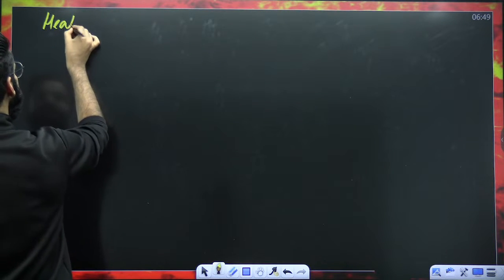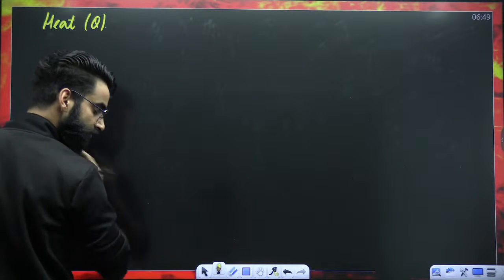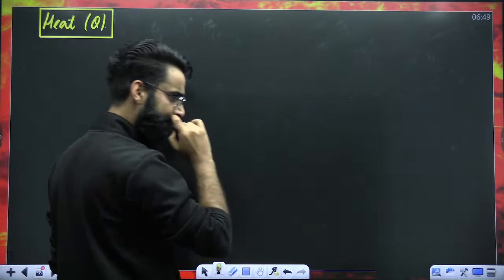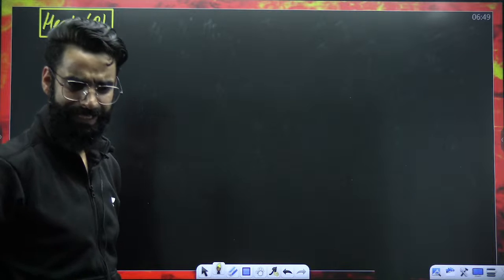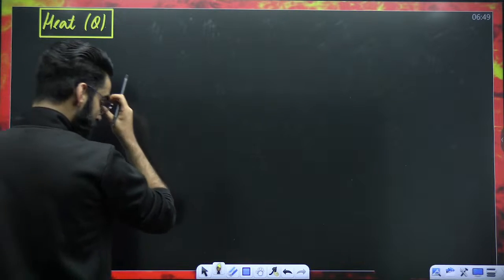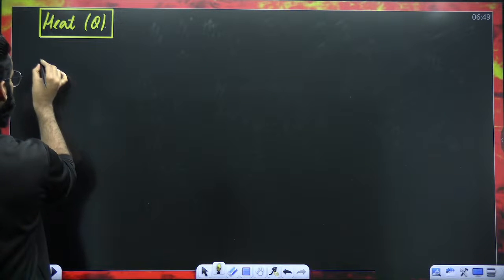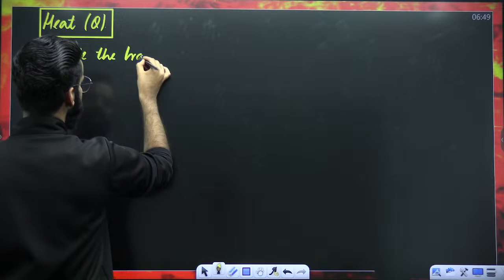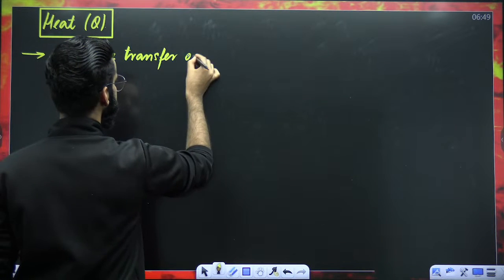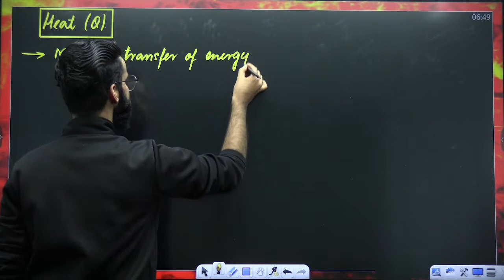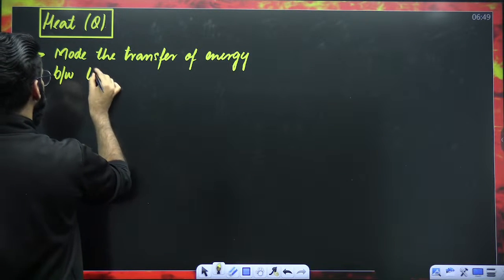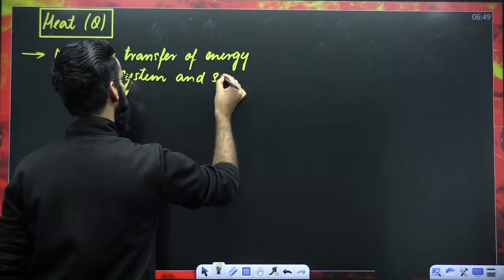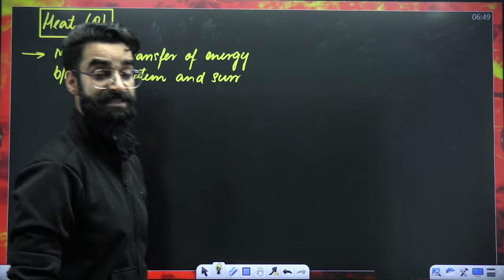Now, there is something called heat, which is represented by Q. What is heat exactly? Can you define heat? My dear students, heat is defined as the mode of transfer of energy between the system and surroundings.